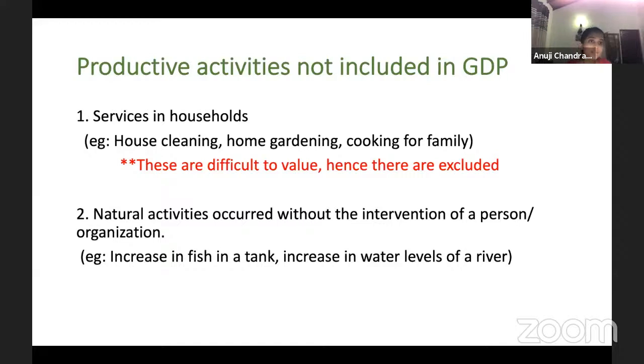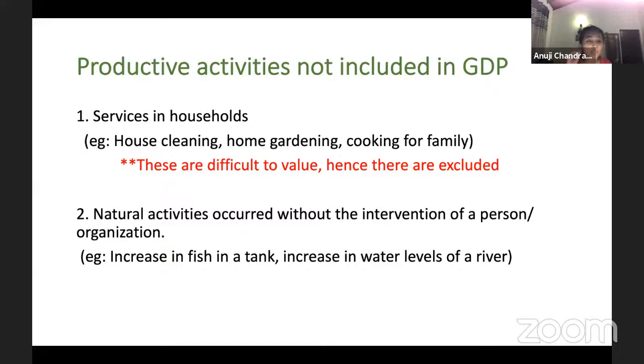Now, services in household, it is definitely productive, right? I mean, some of you might be having maids, right? Instead of your mother or father or sisters cleaning your home, you get a servant, or a maid, you can call them. They clean your house. So it is productive because you could have paid someone else to do this service for you, okay? Or gardening, you might have paid someone else to do this landscaping for you. Cooking, similarly.